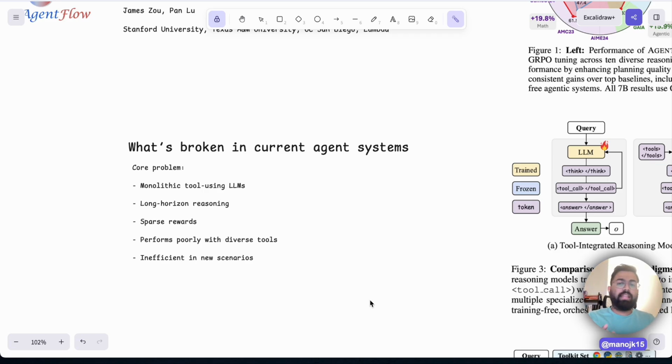The last one is inefficiency in new scenarios. Basically, given a new scenario, when you play just with prompts, the model does not understand how to think by itself, how to figure things out for a new scenario. But here, since it has developed reasoning capabilities, it knows that to reach the final answer, if I break this problem down step by step, like 1 to 15, in step 1 I can use Google search, in step 2 I can use Stack Overflow. Like that, it figures out the reasoning of the tools, and then figures out how to reach the answer. That's the real brilliance of this particular part.